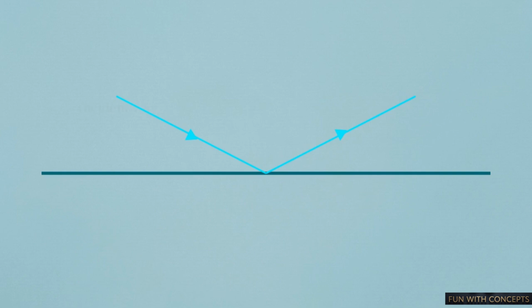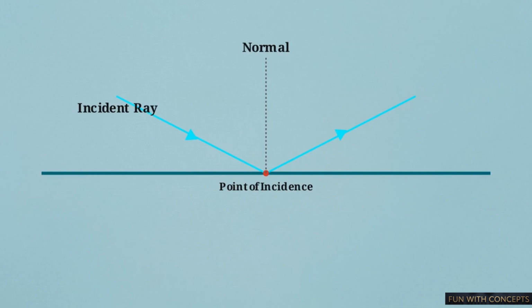We can map the anatomy of this collision. The incoming beam is the incident ray, and the exact coordinate where it strikes the surface is the point of incidence. To measure the bounce accurately, we draw an invisible reference guide. This dashed line is the normal, a perfectly perpendicular line drawn at exactly a 90-degree angle straight up from the point of incidence. The outgoing beam is the reflected ray.